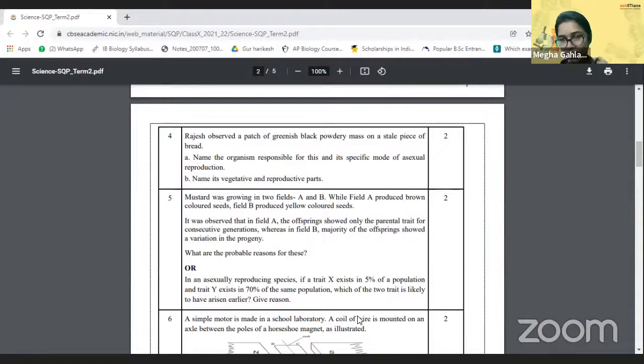Rhizopus, sure, Shashwat. Rhizopus can be there as well. Aspergillus niger is also the sort of bread fungus that is there. Rhizopus can be the correct answer as well. Both are correct answers. You can choose either of those.